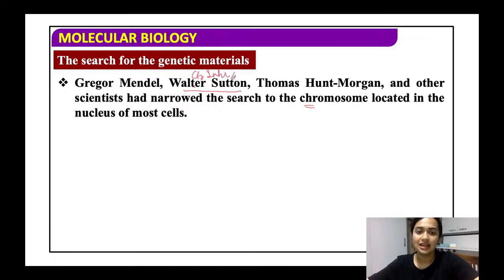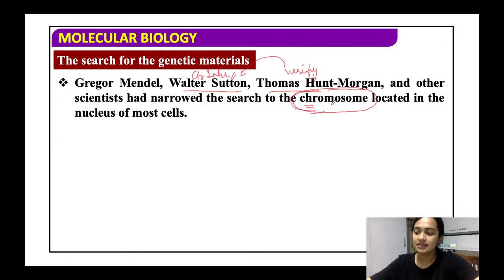Then came Thomas Hunt Morgan, or T.H. Morgan, who verified Walter and Sutton's theory. As he said, Walter and Sutton, in the chromosomal theory, said that the chromosome is what contains the gene.